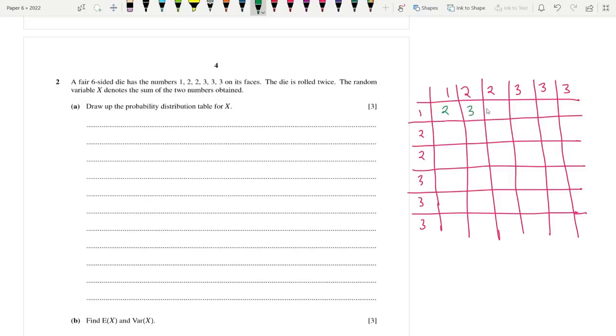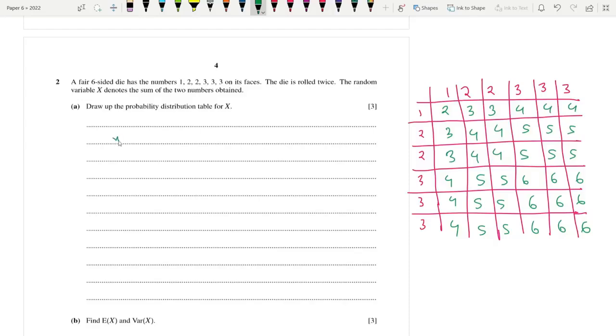So that's 2, 3, 3, 4, 4, 4, 3, 3, 4, 4, 4, 4, 4, 5, 5, 5 over here. 4, 4, 5, 5, 5, 5, 5, 6, 6, 6, 6, 6, 6, 6, 6, 6, and 5, 5, 5 over here. So out of 36 options, 36 events, we are getting two only once.